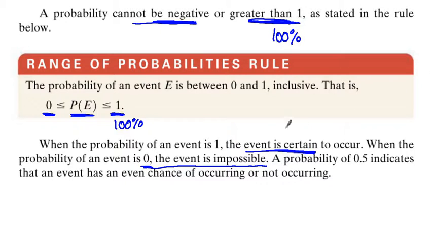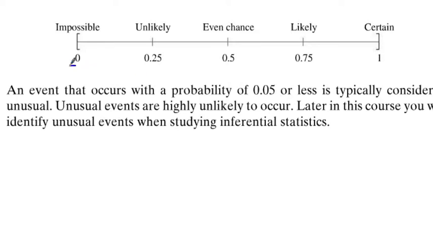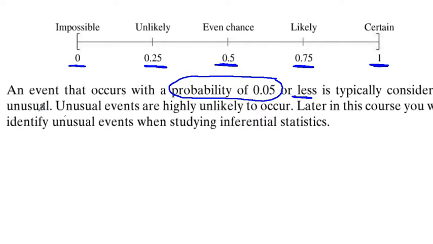Okay, and then there's this nice table here that kind of shows you the ranges. So 0 means impossible, 100 percent or 1 means certain. This is 50-50. This could go either way. And then 25% is unlikely, 75% is likely. And remember, we said before, 5% or less, that's when you consider something to be unusual.